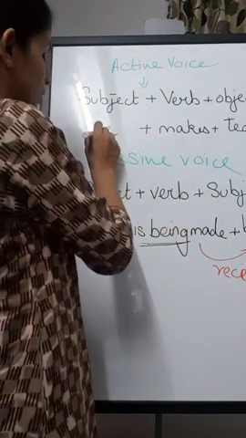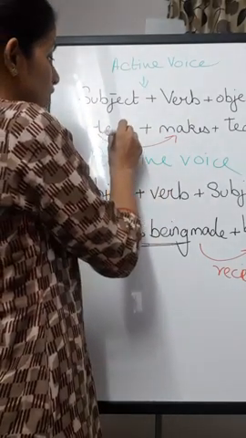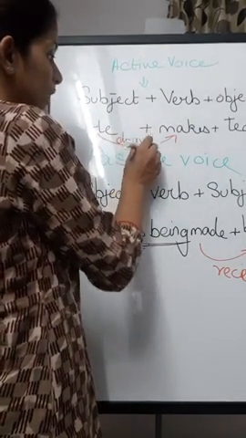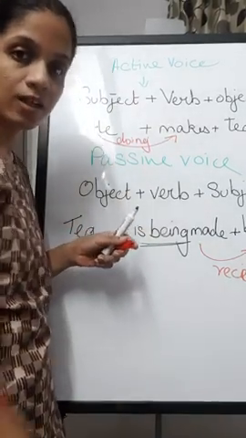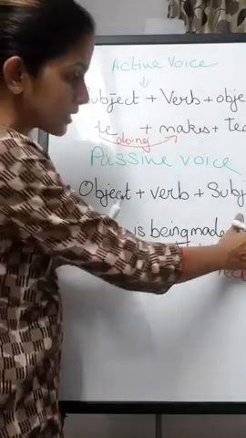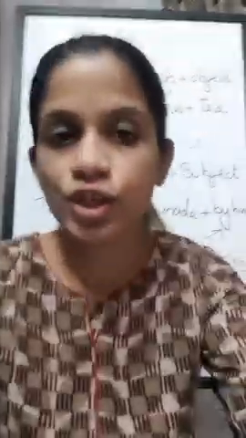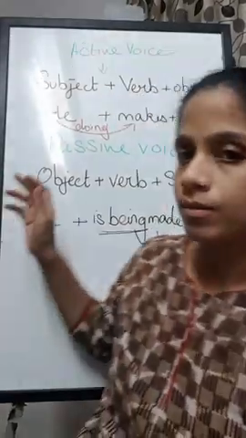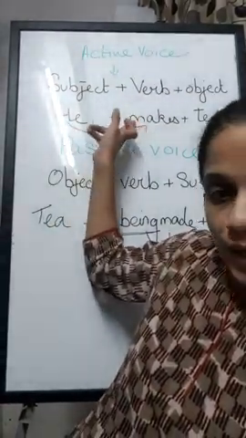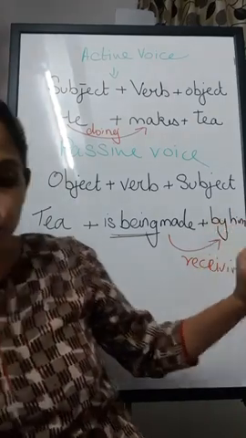Over here, this person is going towards the action. So he is doing the action. He is the doer of the action. So when the subject is doer of the action, it is active voice. When subject is receiver of the action, it is passive voice. So whenever it is identification, you have to see the order, whether the subject is doing the action or whether the subject is receiving the action.